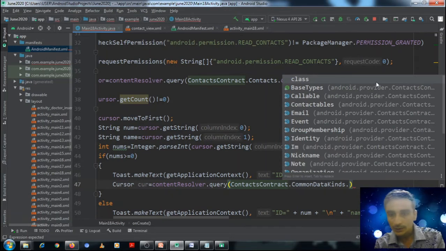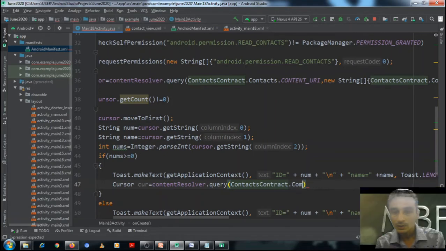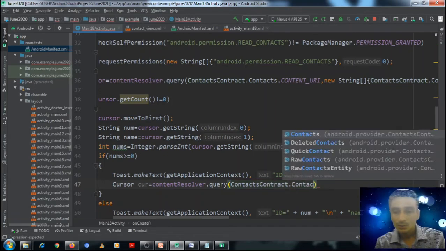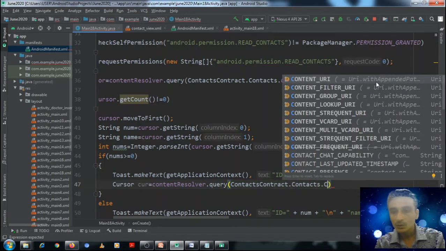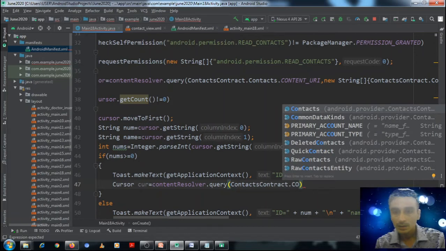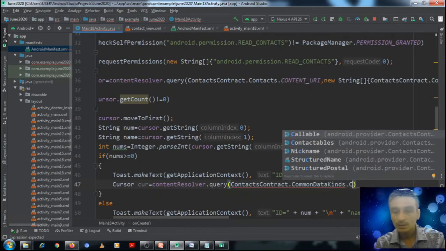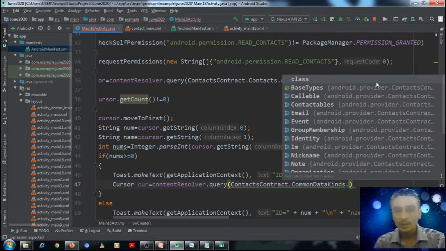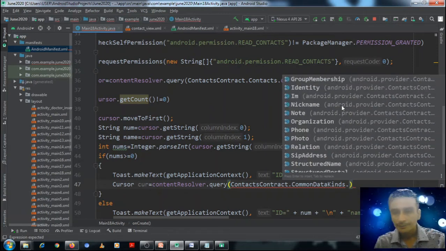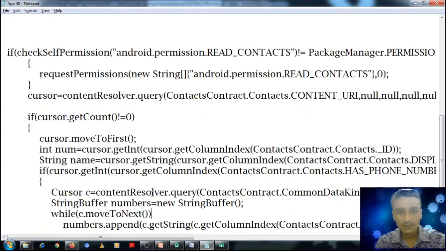ContactsContract.CommonDataKinds dot Phone dot CONTENT_URI. I have written somewhere, yes, here.